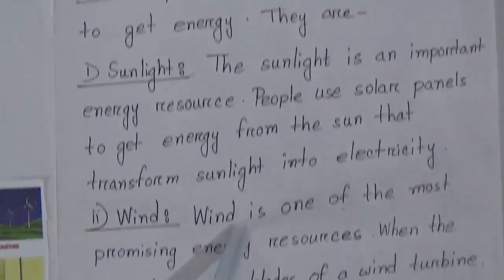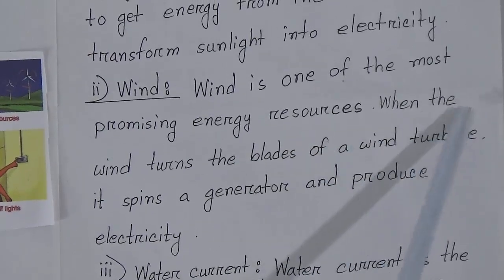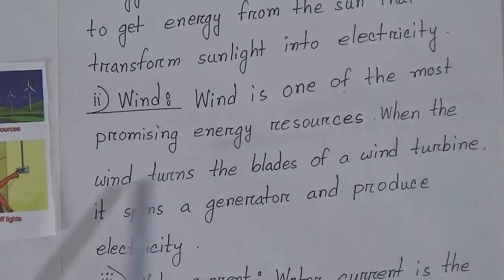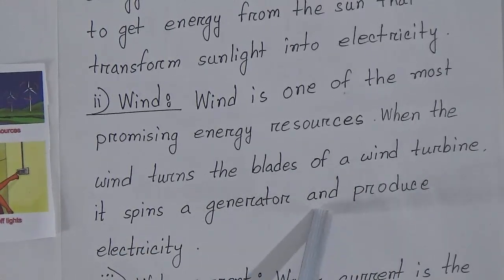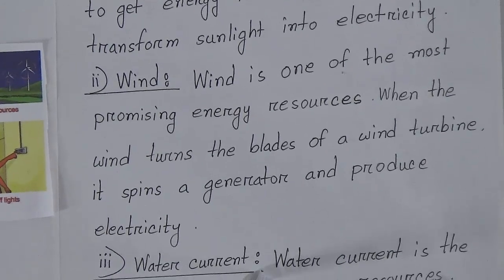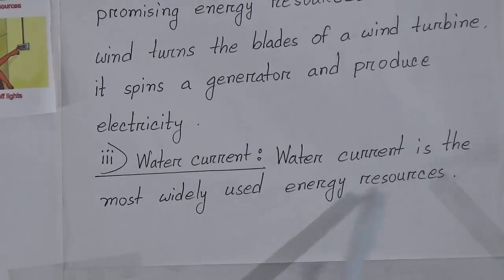Wind. Wind is one of the most promising energy resources. When the wind turns the blade of a wind turbine, it spins a generator and produces electricity. Number 3 point is water current. Water current is the most widely used energy resource.